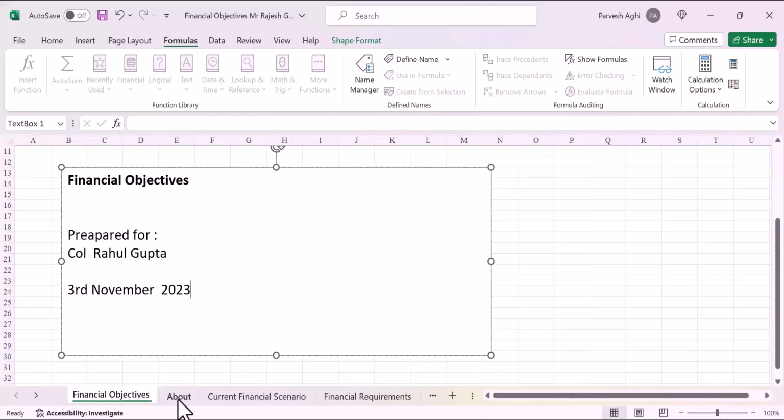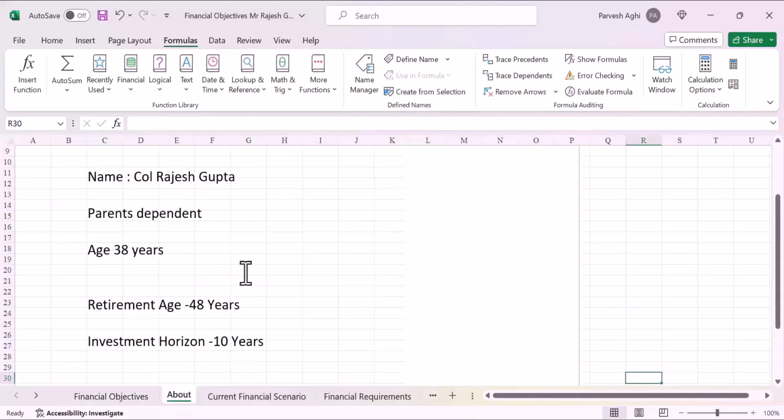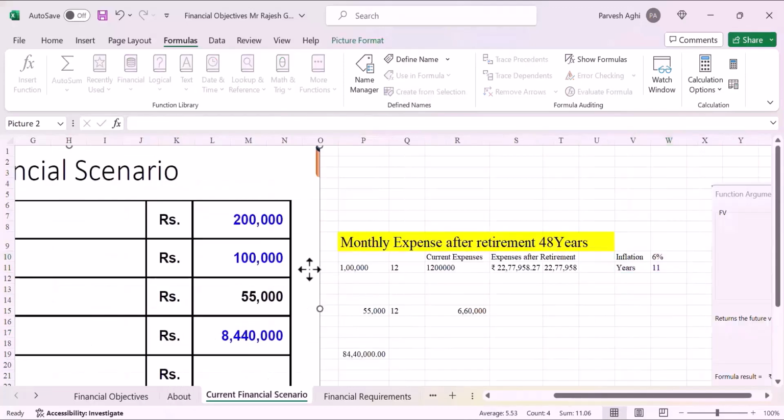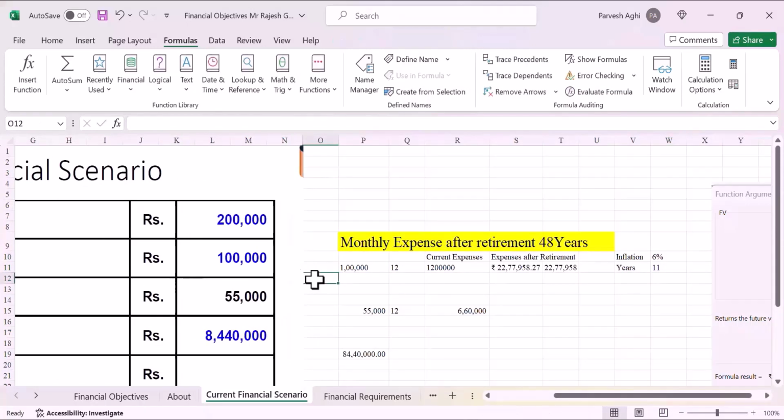And let's understand more about this guy, Colonel Rajesh Gupta. So he has dependent parents. His age is 38 currently, and he's going to take early retirement from the armed forces at the age of 48 years. He has an investment horizon of 10 years. So let's look at his current financial situation.